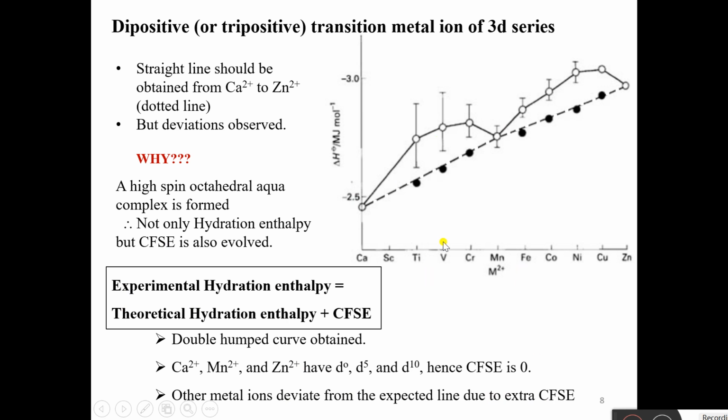Now you can see that the hydration enthalpy for V2+, meaning vanadium 2+, and Ni2+ is highest. Why? Because both these metal ions have the highest CFSE of 1.2 delta O in the high spin case. I have told you how to calculate CFSE. Now you can again practice it and calculate, and then you will see that V2+ and Ni2+ have the highest CFSE. Therefore, they have the highest experimental hydration enthalpy value compared to other complexes. Okay, is it clear?